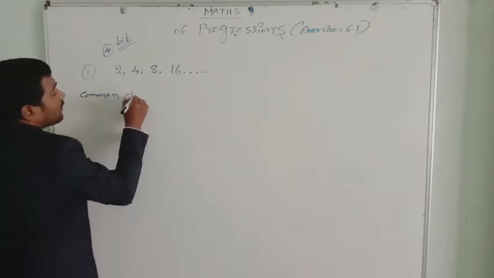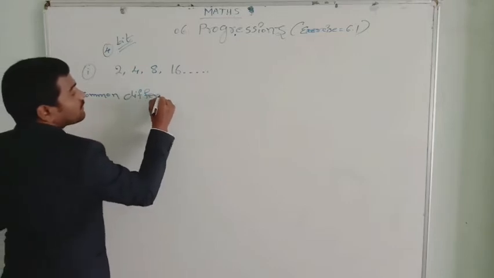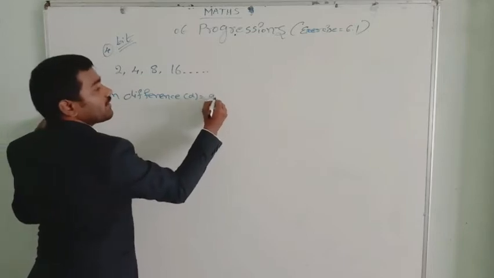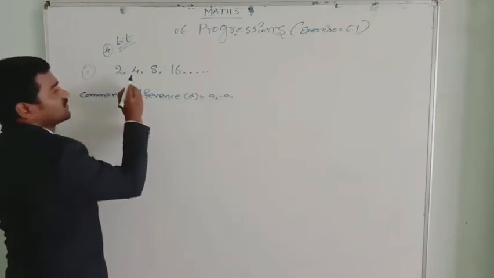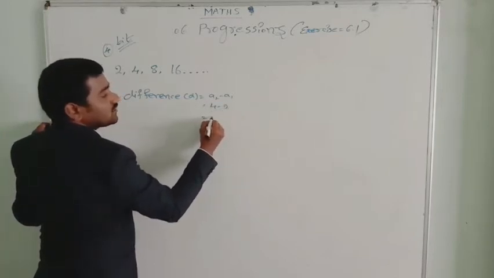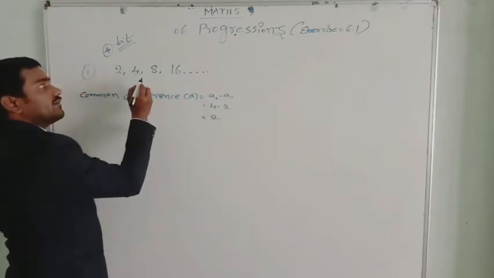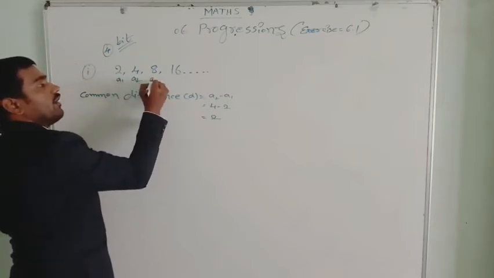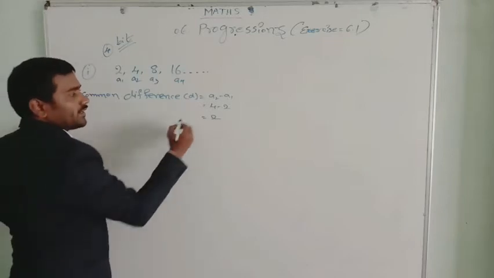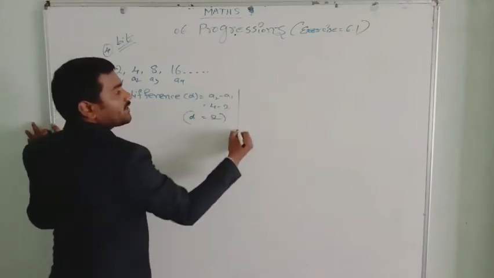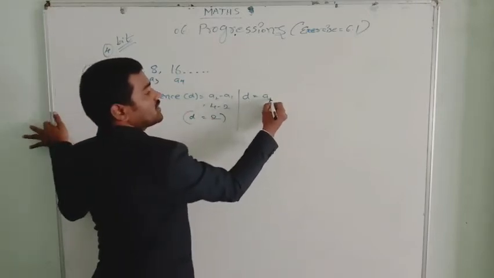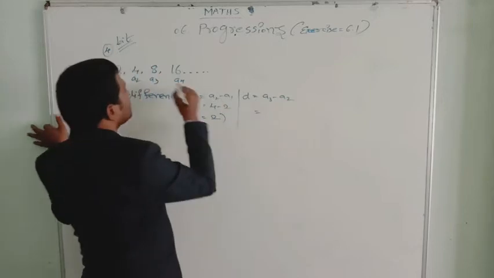Common difference D equal to A2 minus A1. A2 minus A1 is what? See, 4 minus 2. 4 minus 2 is 2. Next again, see this is A1, A2, A3, A4. Again I am checking whether the common difference is the same or not. Here D I got is 2. Let me write again D equal to A3 minus A2, I will do it this time. A3 minus A2. A3 is what? 8.